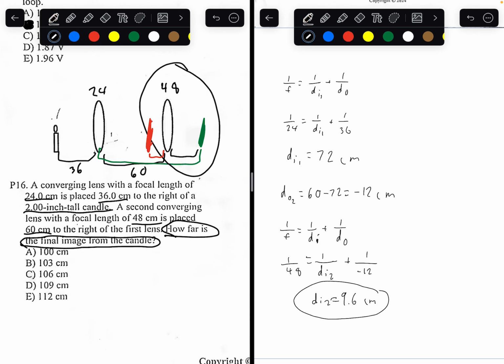What are we trying to find? We're trying to find the distance between the candle and the final image. And this is actually the other way, one sec. The red image would be over here, 9.6.